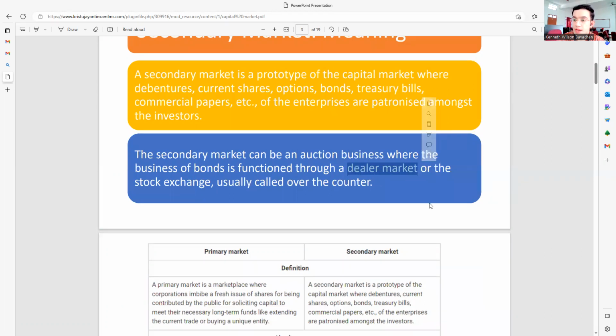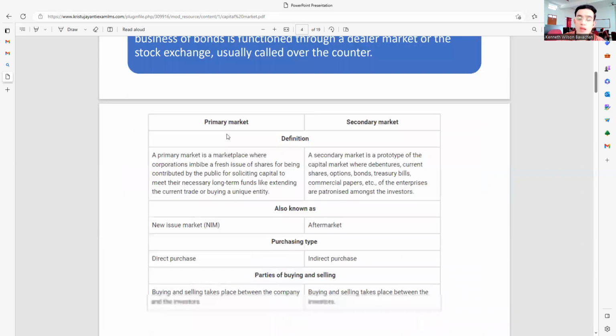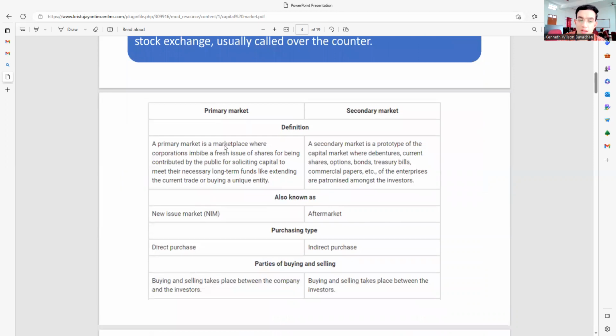Okay, it doesn't happen directly; it happens through the dealer market or the stock exchanges, usually called the over the counter. When it is not done directly, you have to go through a procedure where you go through somebody else, called the over the counter. Basic difference that we already learned, the meanings, and then it's also known as, please understand, your primary market is always known as the new issue market, okay, and secondary market is called the aftermarket.